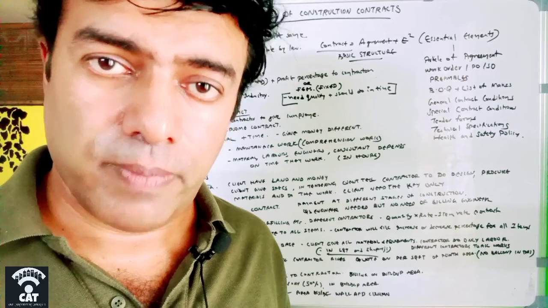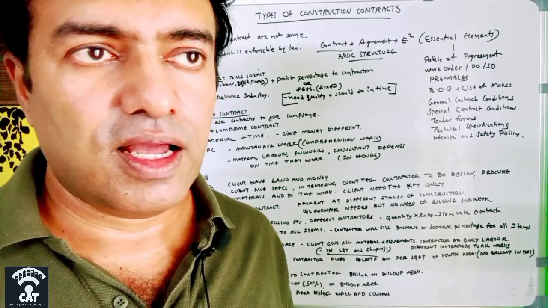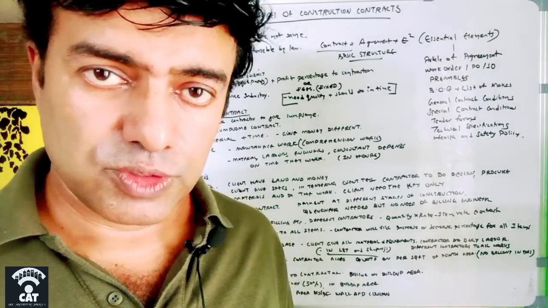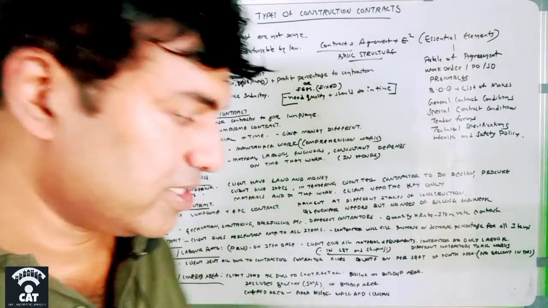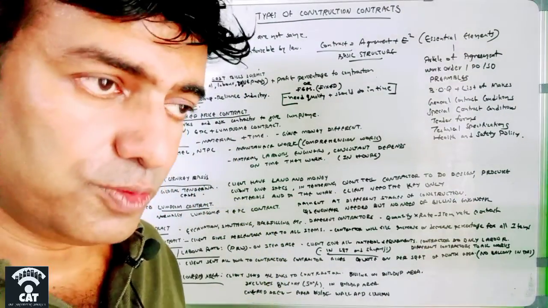He can quote like that and give it back to the client. So if the client agrees, then he can start the work. So that is called percentage rate contract, and it's a type of item rate contract too.